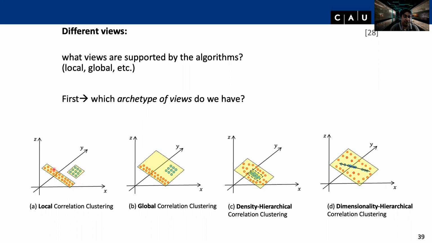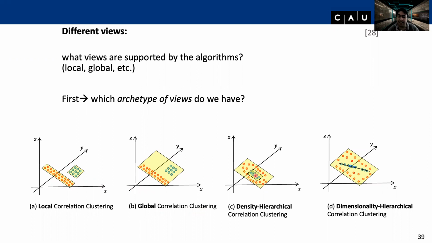However, both of these linearly correlated clusters can also lie on one common plane because they have the same orientation in space and the same translation. As such, they can be subsumed to one common cluster. This one common cluster is one global correlation clustering. Algorithms like 4C are of local nature, like that we have here, and CASH, for instance, with the example of these two lines that actually can be regarded as one line, cannot be distinguished by CASH.